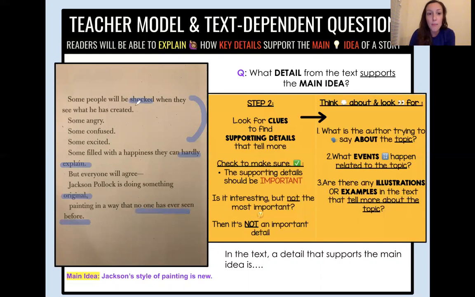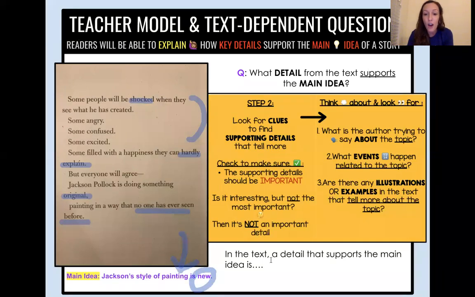So you guys saw that I marked on the page in blue what I thought were some important clues in the text that support the main idea. These details in blue help me explain how I know that Jackson's style of painting is new. So if we start at the top, a detail that supports the main idea is that people were shocked and they had emotions that they could hardly explain. But all they were doing was looking at a painting. So how could they hardly explain a painting or how they were feeling about it when they've seen paintings before? They were shocked, angry, confused, and they couldn't explain why, because it was a new type of painting.